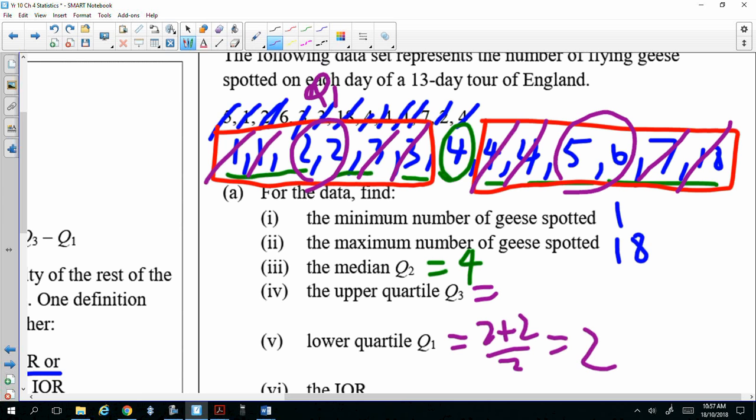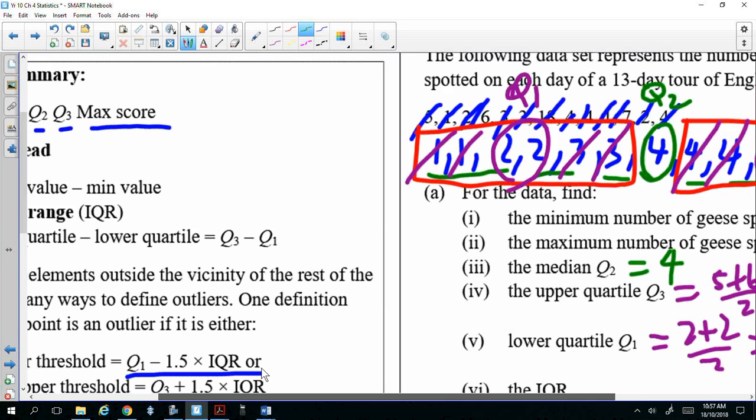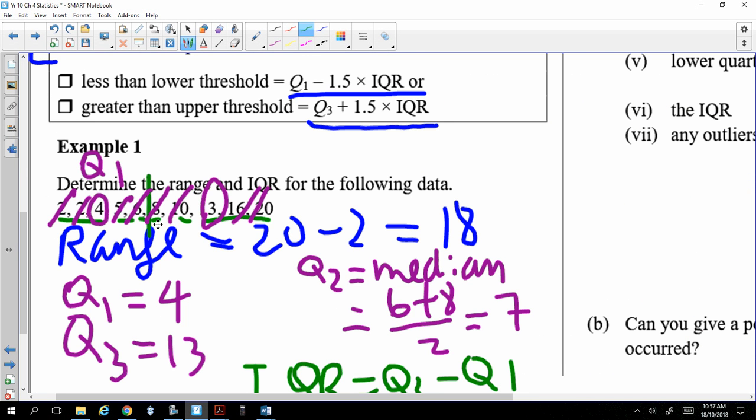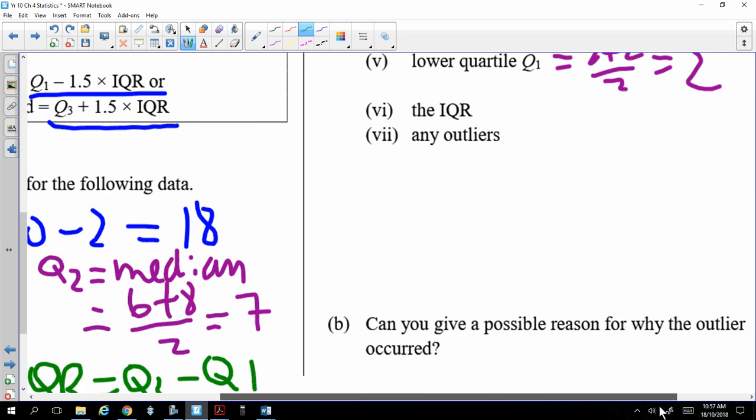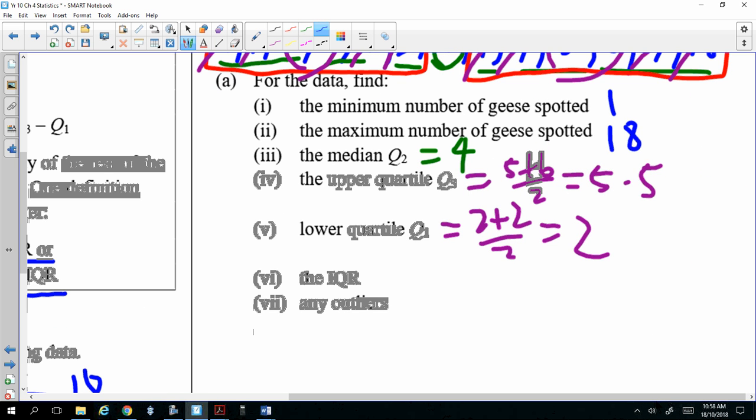And then Q2 is the median, middle. Okay, note there's an odd number of scores, you exclude the 4, right? Whereas when there's an even number of scores, everything's included. Okay, all right, let's continue. Let's do IQR. IQR, you just go Q3 minus Q1, which is 5.5 minus 2, 3.5.